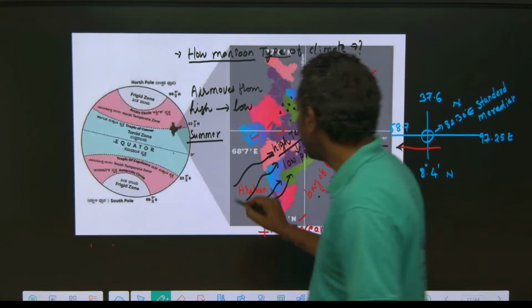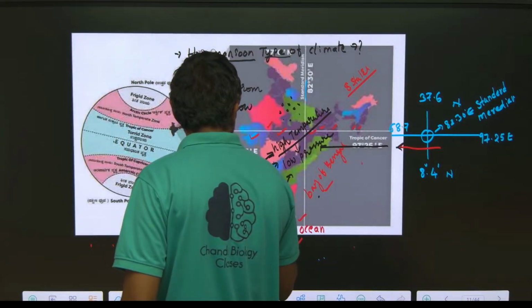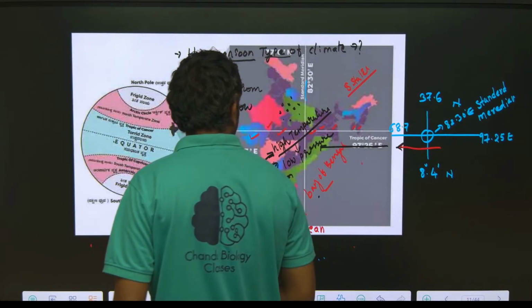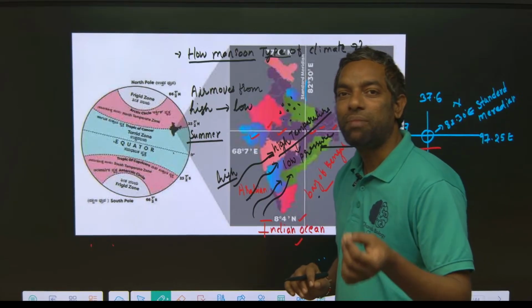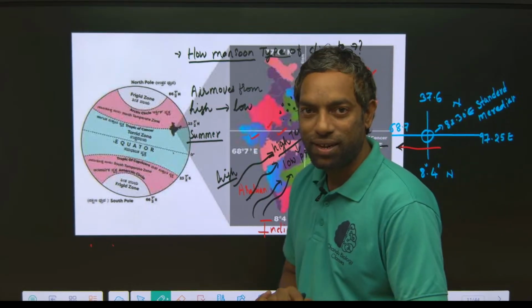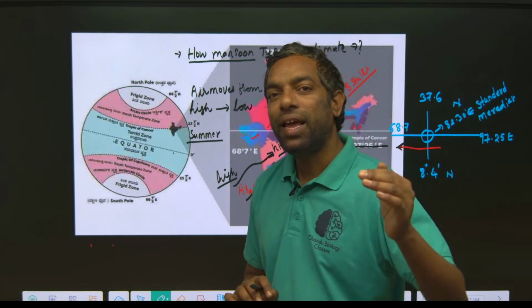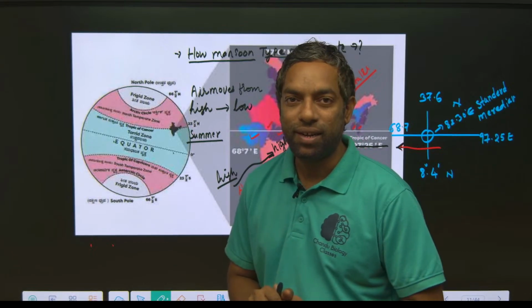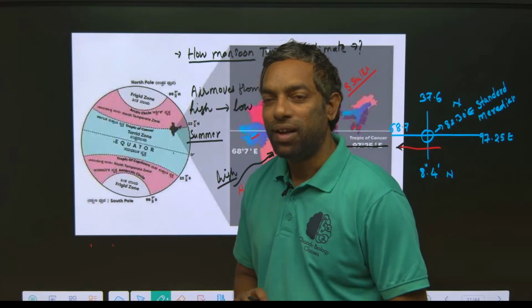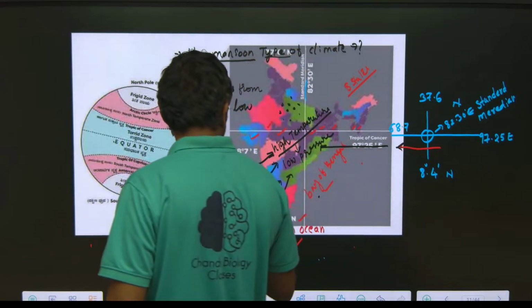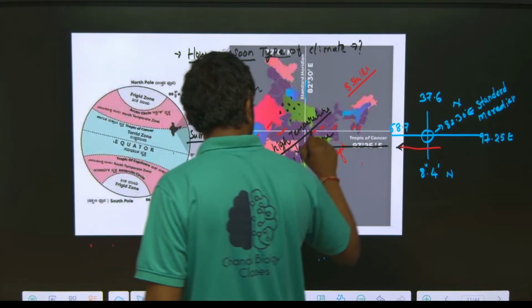Because the water creates high pressure and the Indian mainland is low pressure, the air moves from high pressure to low pressure. In that way, air carries the water. That is called monsoon. Northwest, southwest to northeast.